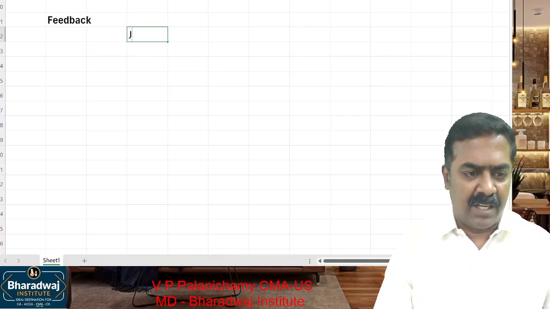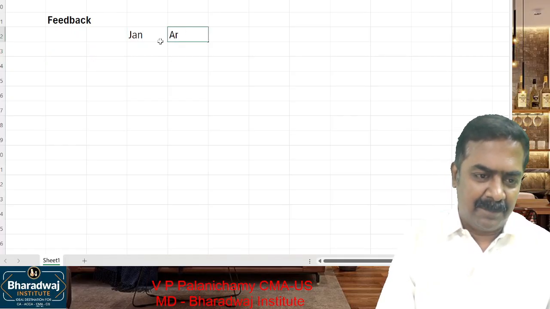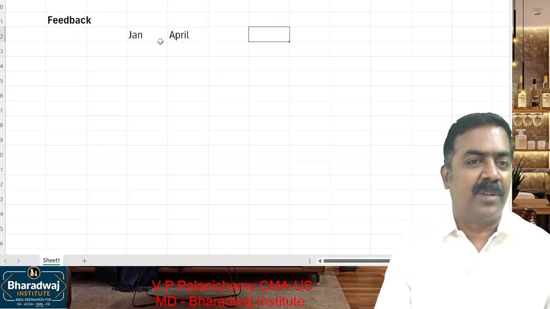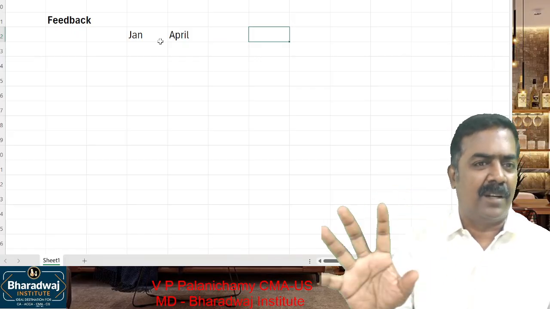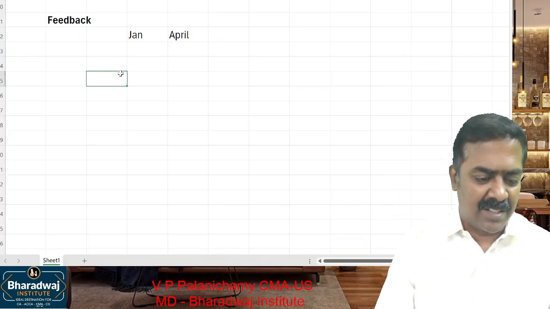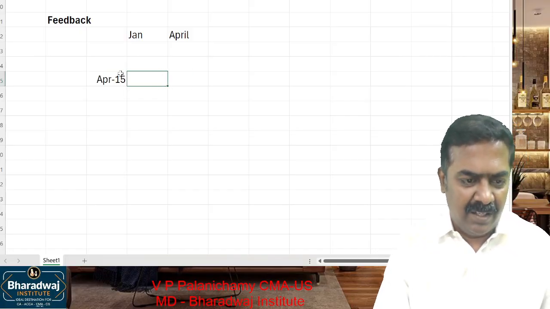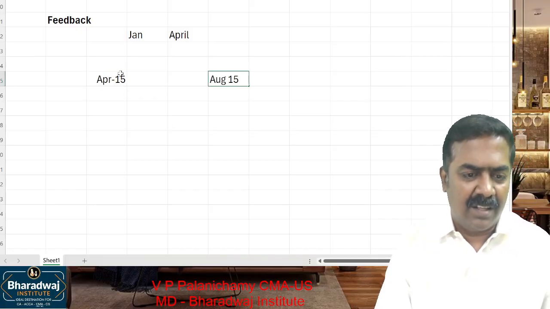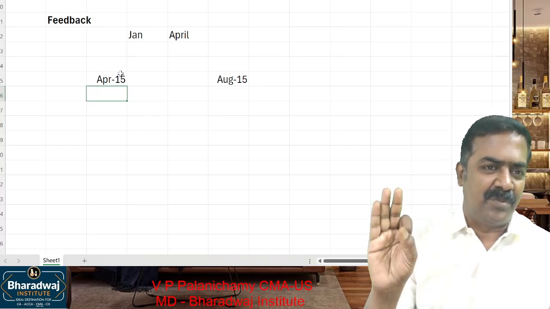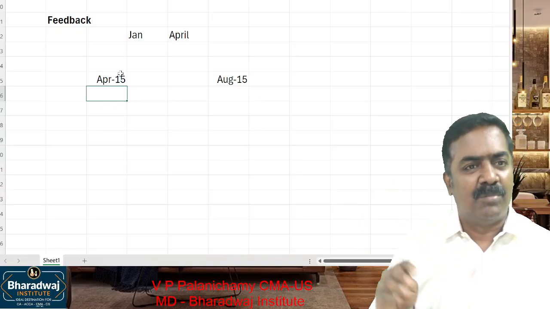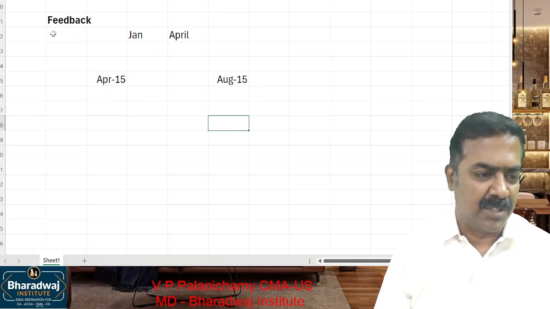For example, last batch we started in January month. Tomorrow the syllabus is getting completed. So how many months did it take? Jan, February, March, April. 3.5 months it took to complete. For you, we are starting the batch in which month? April mid. Okay, we'll complete the syllabus by August 15th. How many months' time are we having? May 15th, June 15th, July 15th, August 15th. We are having more than sufficient time to do it, so it is not an issue.